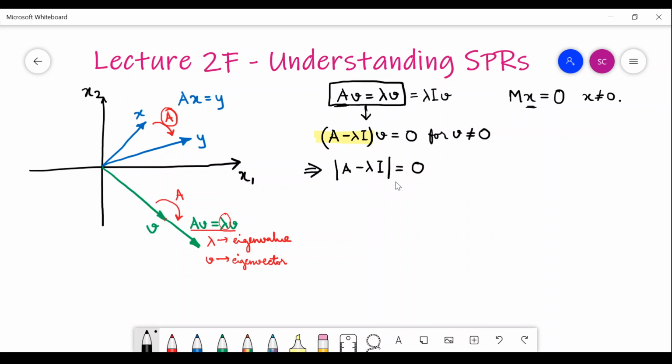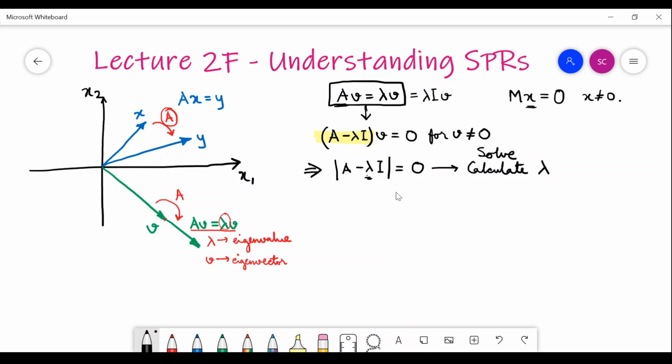So from this equation now you will be able to solve for lambda. The appropriate word would be solve. Solve for lambda by forming this equation, and this would be a polynomial, right? This would be a polynomial which gives you this lambda. Every matrix A, whatever matrix you can form, will always have this polynomial. You can always form this polynomial. Lambda is just a scalar variable.